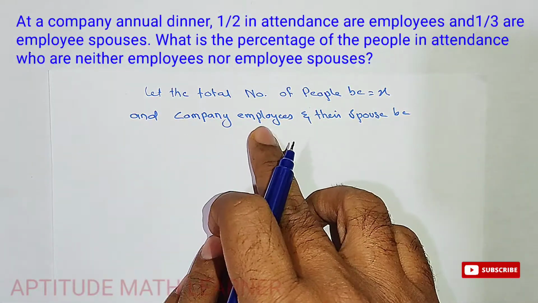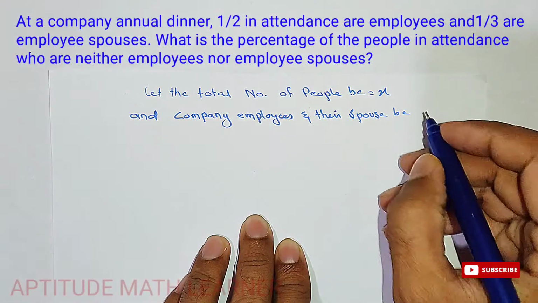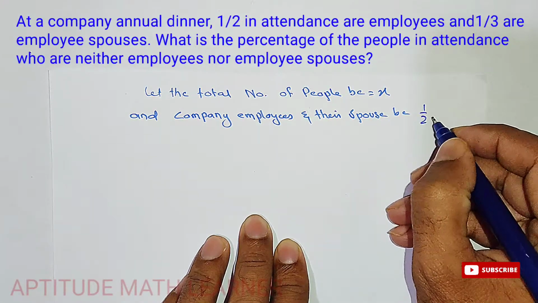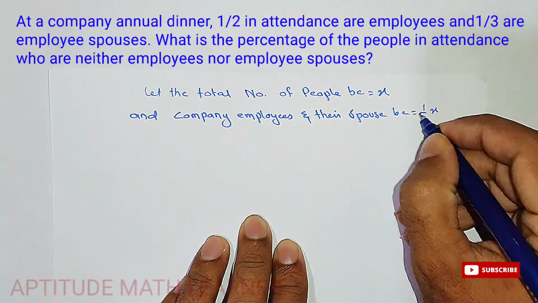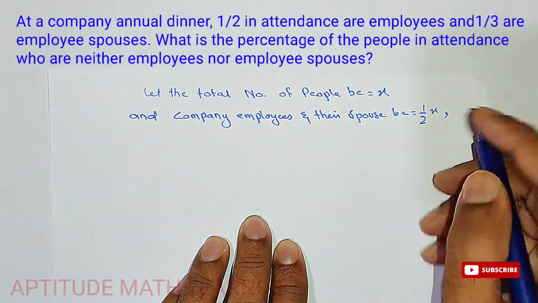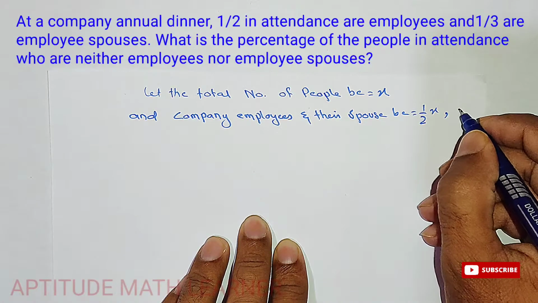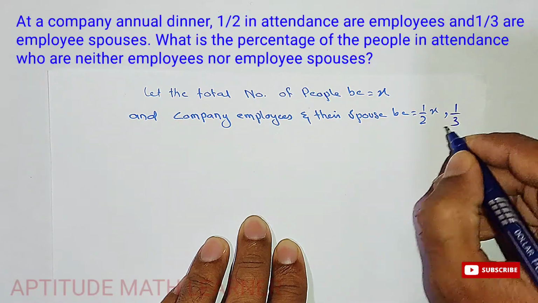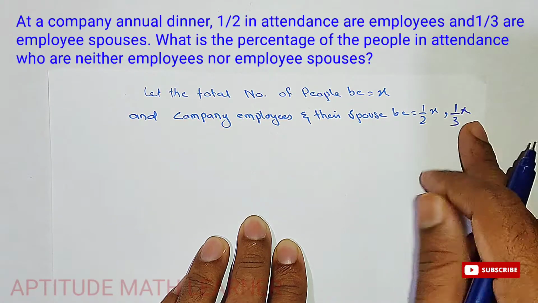The company employees are half X, so we take 1/2 X, and their spouses are in the fraction 1/3 X of the whole people.